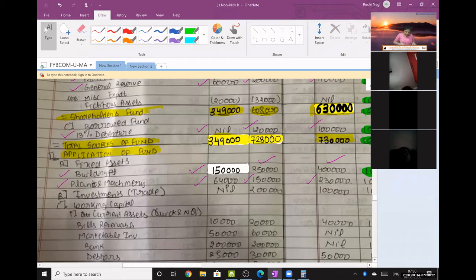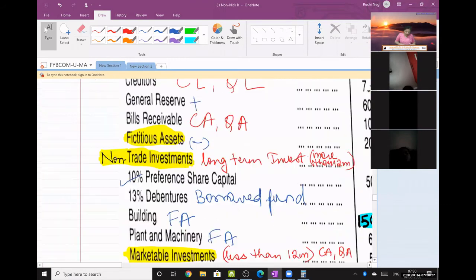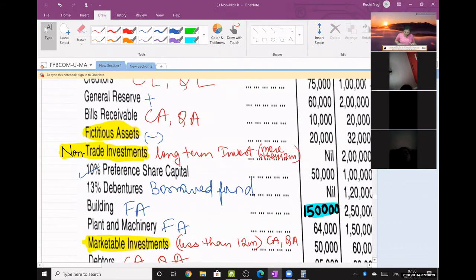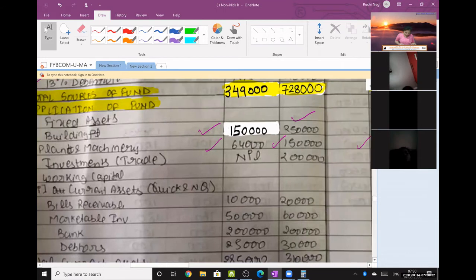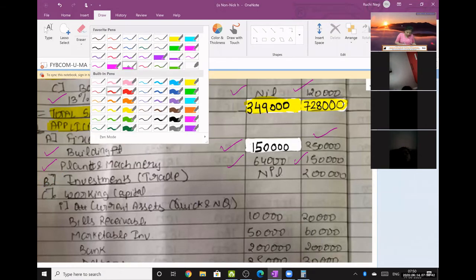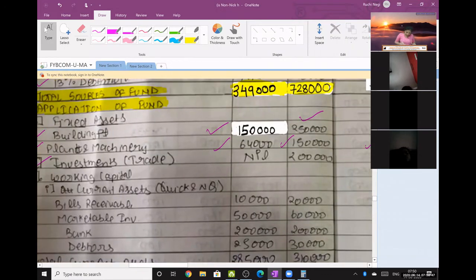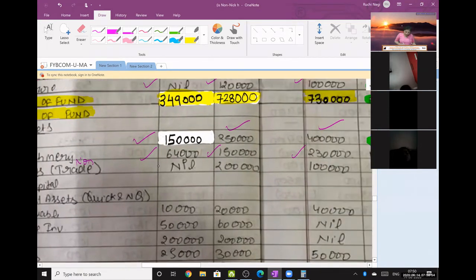Then trade investments, again वो भी printing error है. ये non trade हमको assume करना है. ठीक है, non trade, long term. So non trade investments. This is non trade, students. Non trade more than 12 months wala. 0, 2 lakhs and 1 lakh.